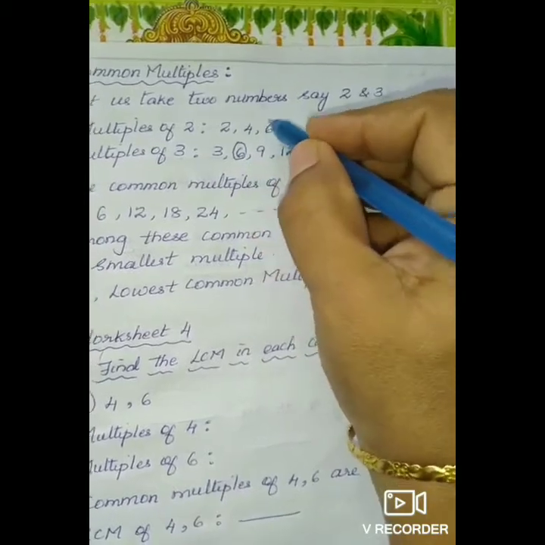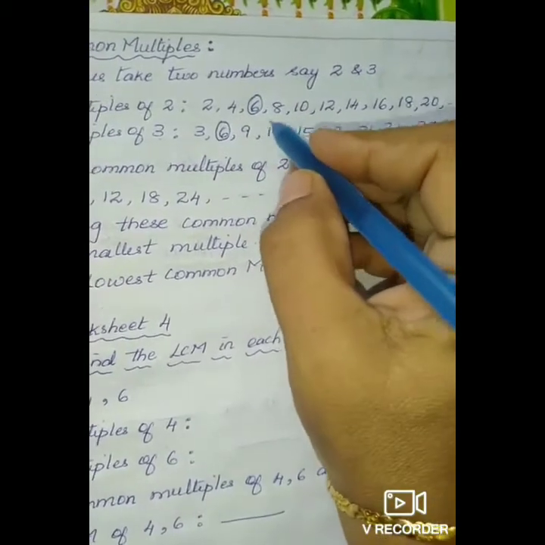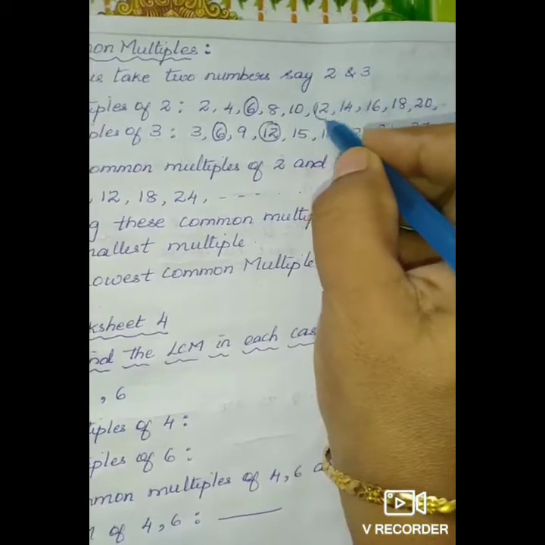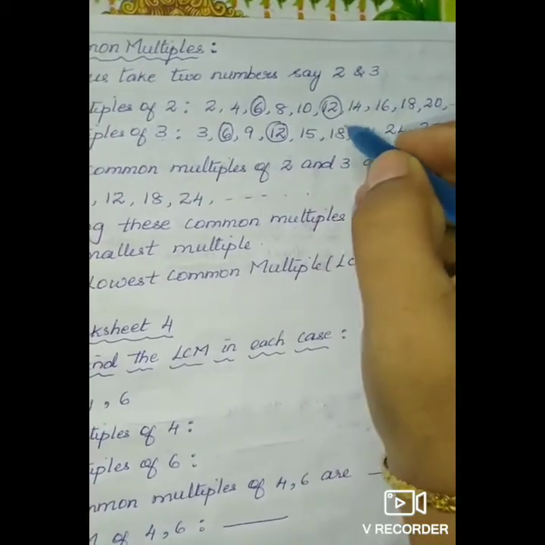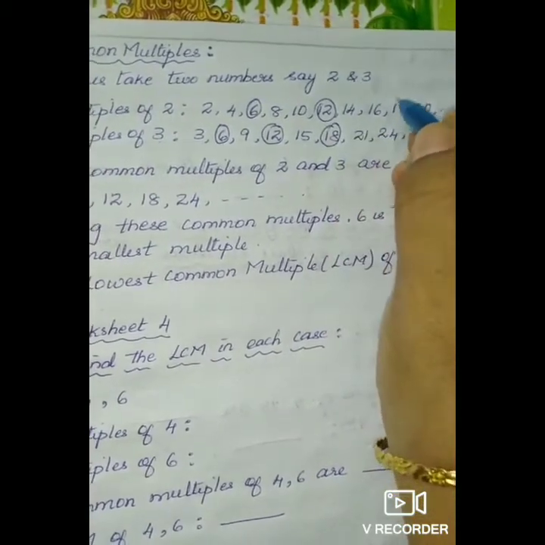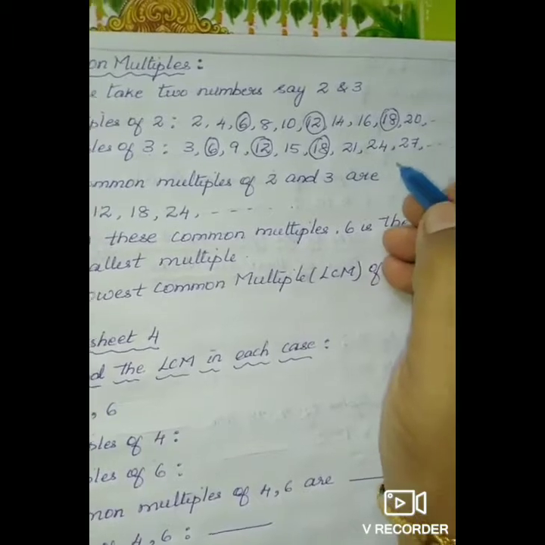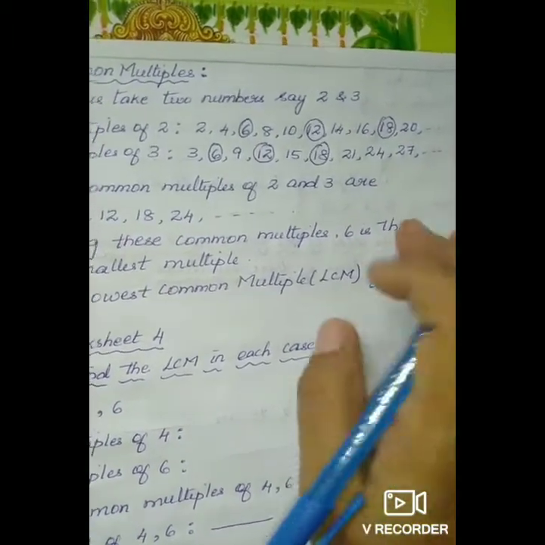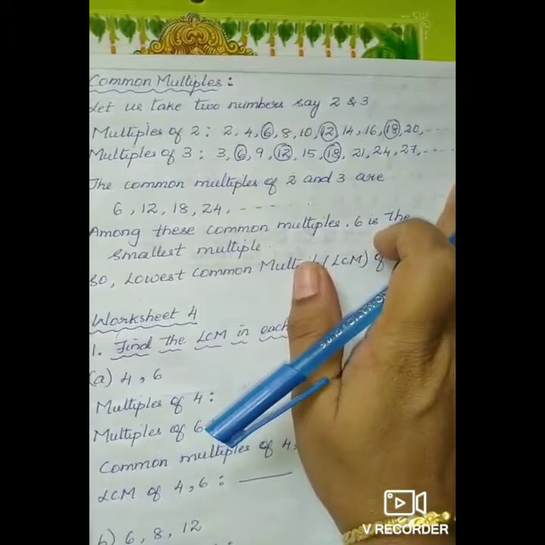So 6 is a common multiple. Next 12, next 18, next you can get 24, next you get 30. In this way it goes on and continues.